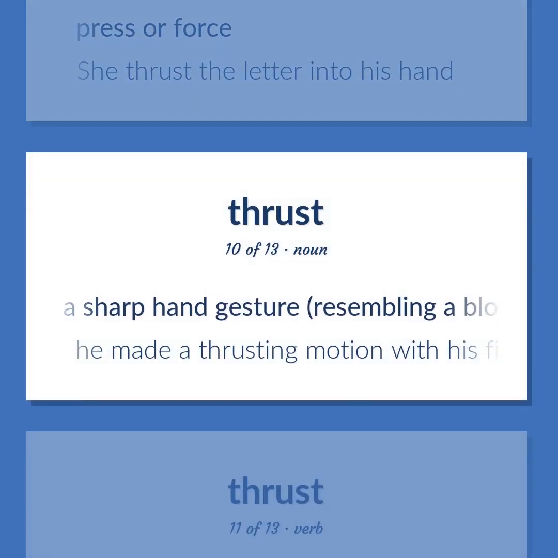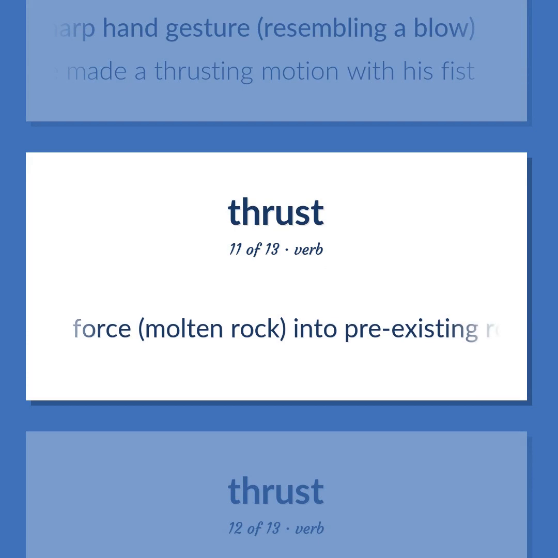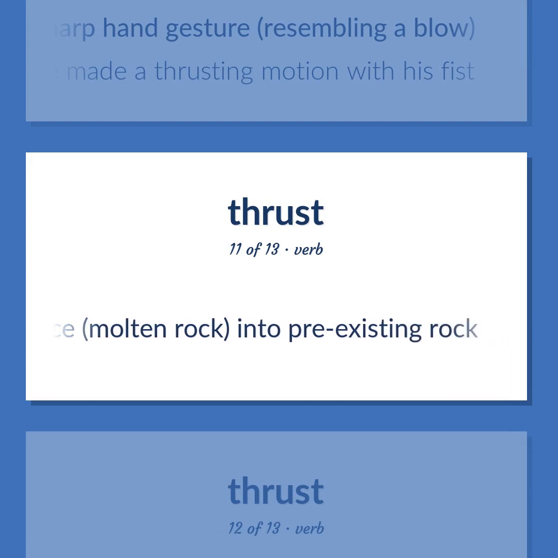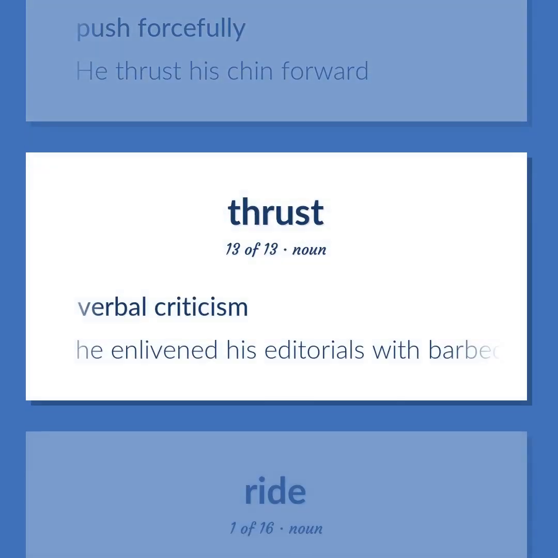A sharp hand gesture, resembling a blow. He made a thrusting motion with his fist. Force molten rock into pre-existing rock. Push forcefully. He thrust his chin forward. Verbal criticism. He enlivened his editorials with barbed thrusts at politicians.